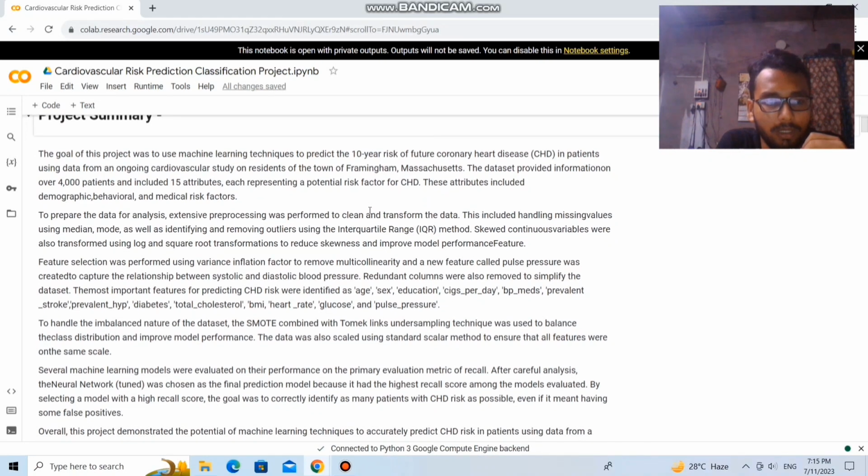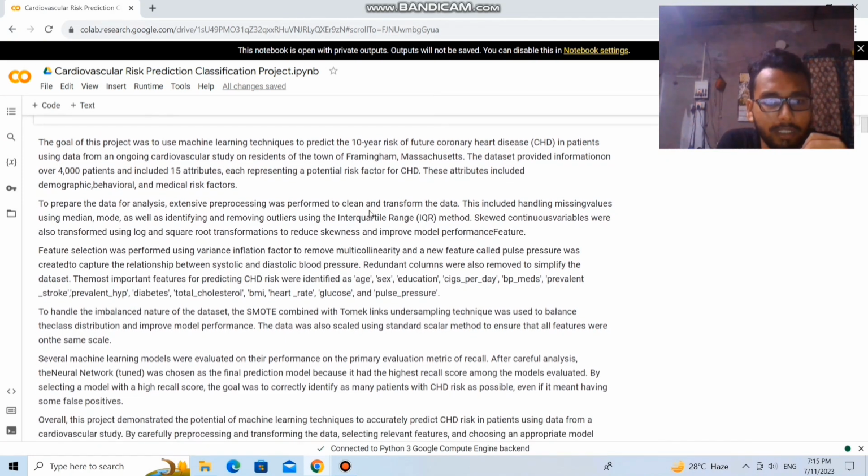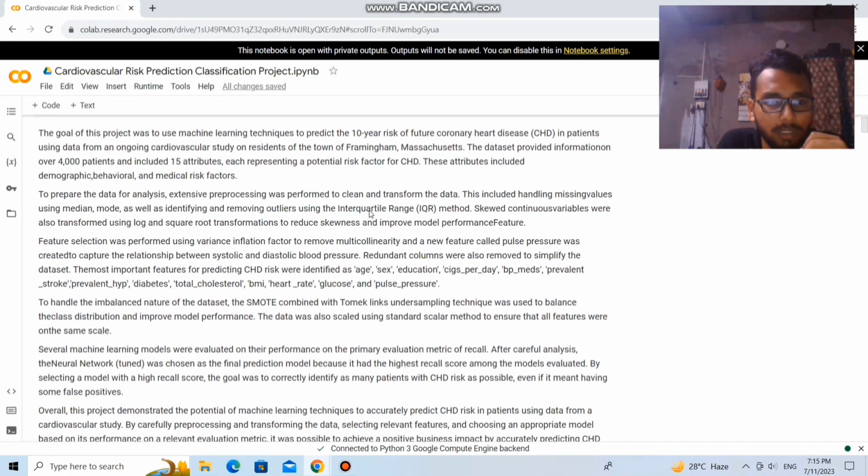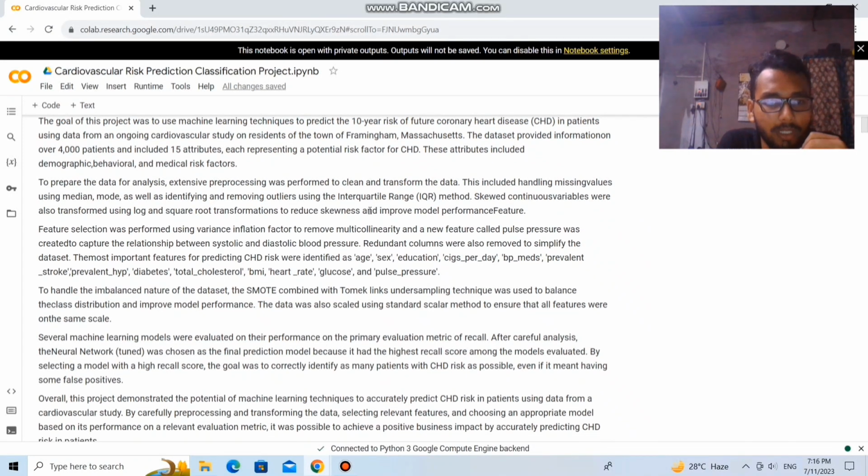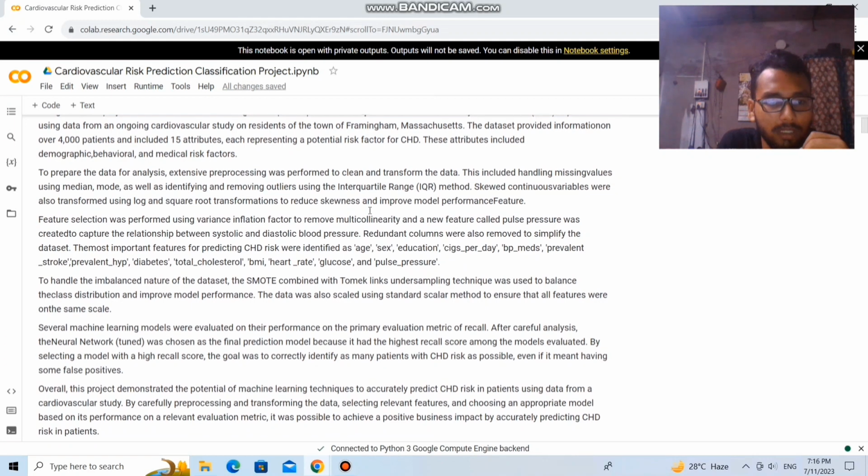The dataset provided information on over 4,000 patients and included 15 attributes, each representing a potential risk factor for coronary heart disease. These attributes included demographic, behavioral, and medical risk factors. To prepare the data for analysis, extensive processing was performed to clean and transform the data.